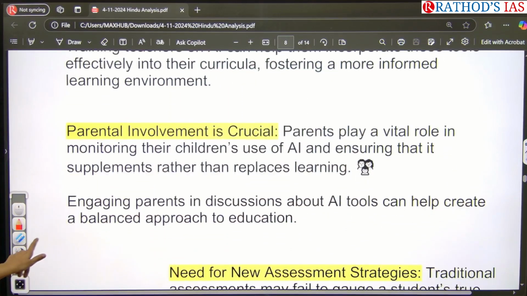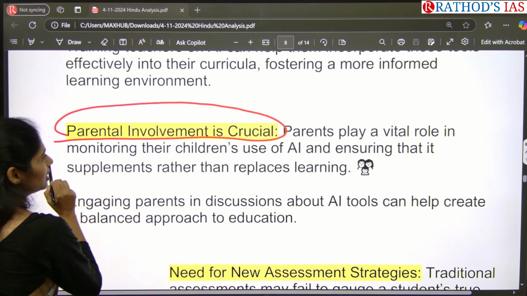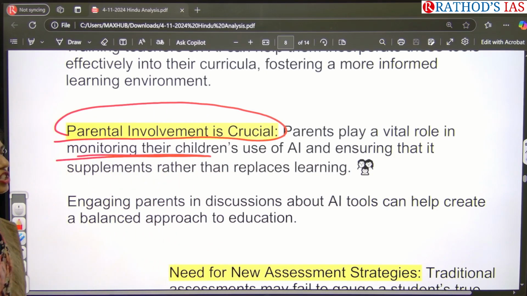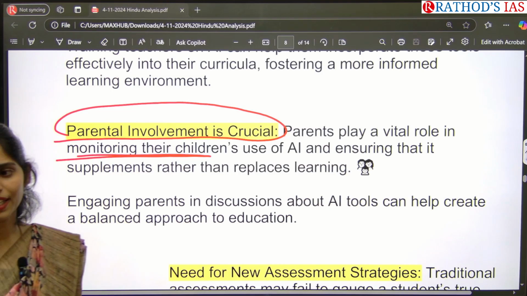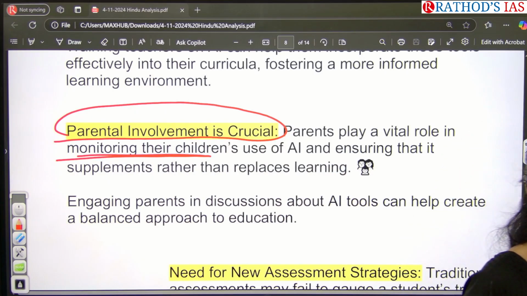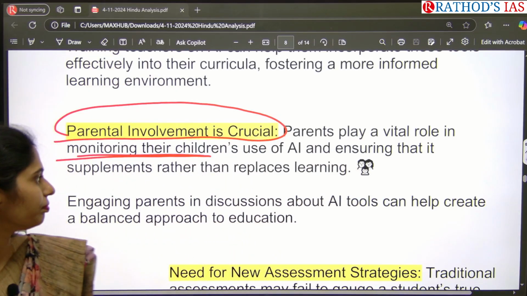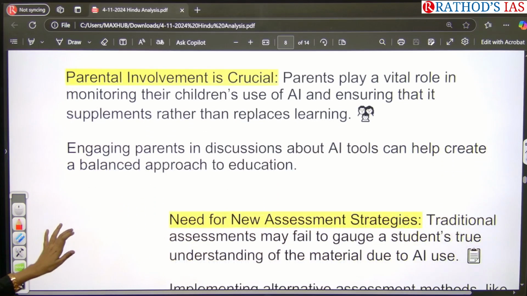And next one here is, parental involvement is very crucial. Parents play a very important role in monitoring their children. Whenever they are doing any assignments, we have to ensure that they are not using ChatGPT, or we should not allow them to use it. Try to make them think critically. And we have to even engage parents in discussions about these AI tools, like in teacher-parent meetings.